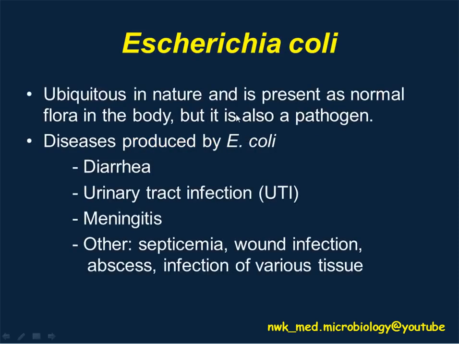So this E. coli is normal flora. However, when it's present in certain areas, it can be pathogenic. The diseases associated with E. coli are diarrhea, urinary tract infection, meningitis, and sometimes it may cause septicemia, wound infection, abscess, and infection of various tissues as well.